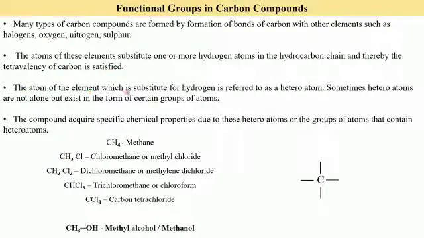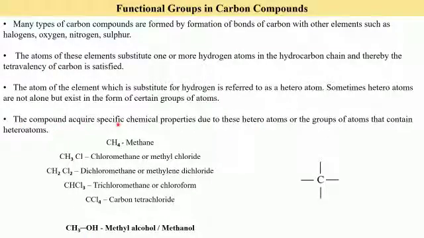The atom of the element which is substituted for hydrogen is referred to as a heteroatom. So here chlorine will be referred to as a heteroatom. Sometimes heteroatoms are not alone but exist in the form of certain groups of atoms. To understand this, we have taken one example of CH3OH. So here we have substituted one hydrogen with the OH group. This is called a group of atoms. So sometimes heteroatoms are not alone but they exist in the form of a group of atoms, like in alcohol.